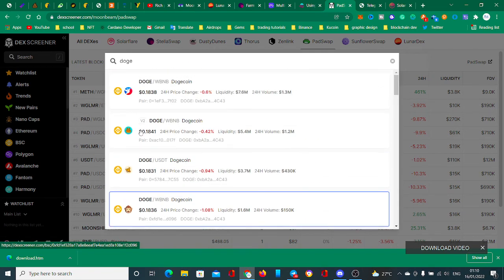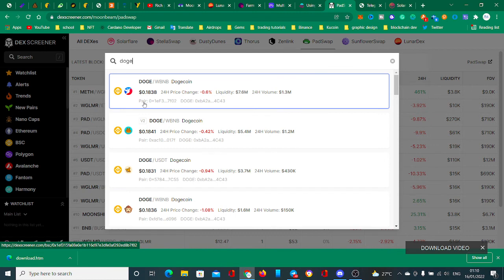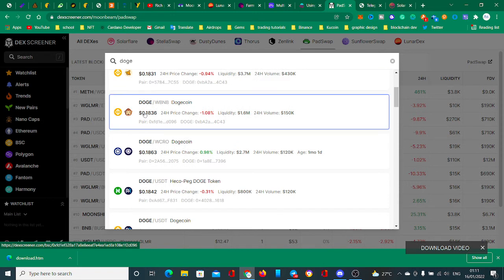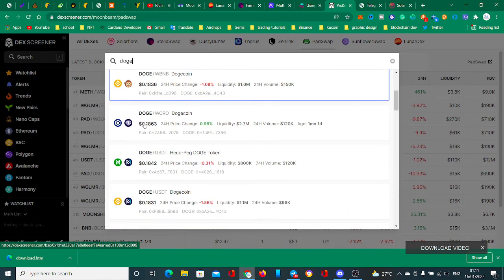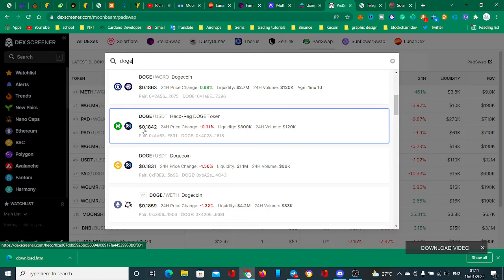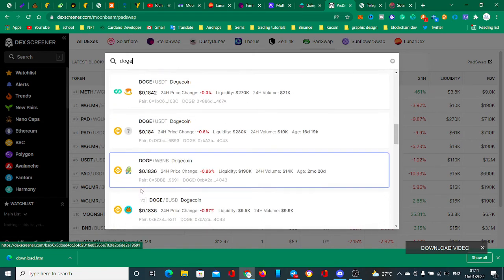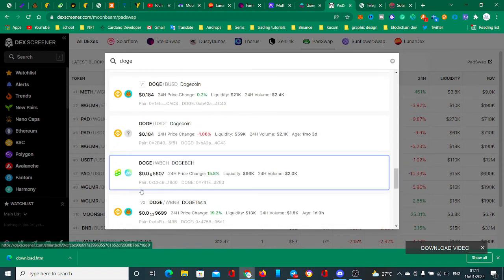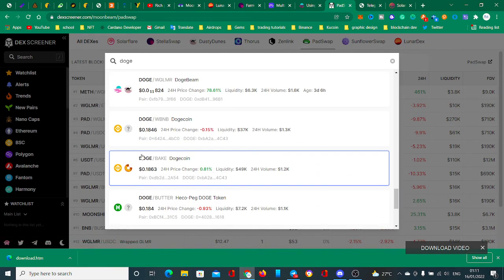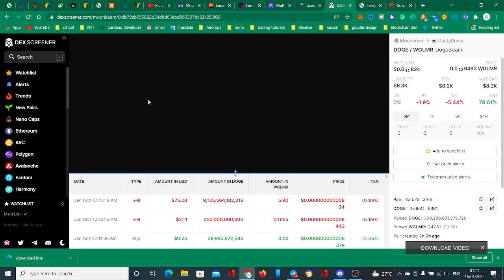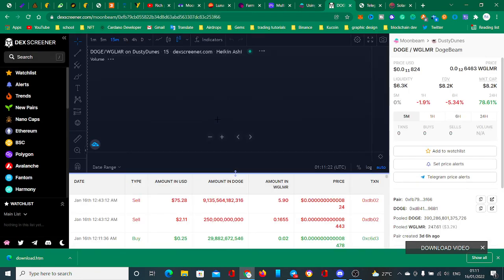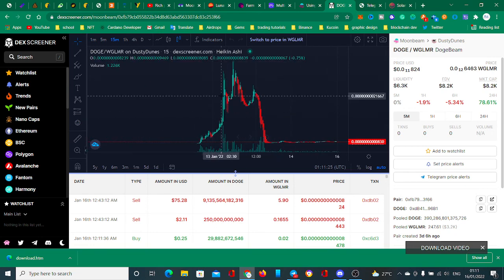There's Dog on different platforms: Dog token on BUSD, Dog token on another swap, Dog token on Cronos, Dog token on Eco Chain. If you want to search on Moonbeam, the Moonbeam option should be part of them. Yeah, this is Dog on Moonbeam. Look at the chart, it flattened out. So there are actually shit coins there, but you need to be very, very careful of the ones you put your money into.